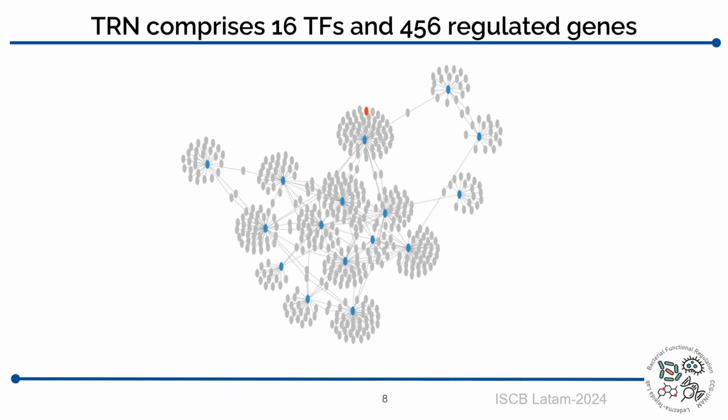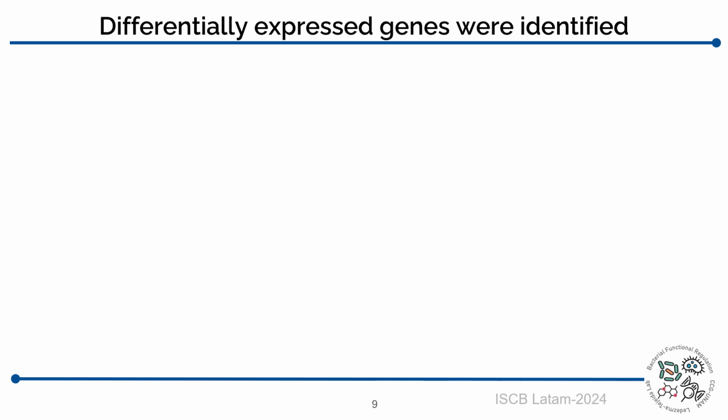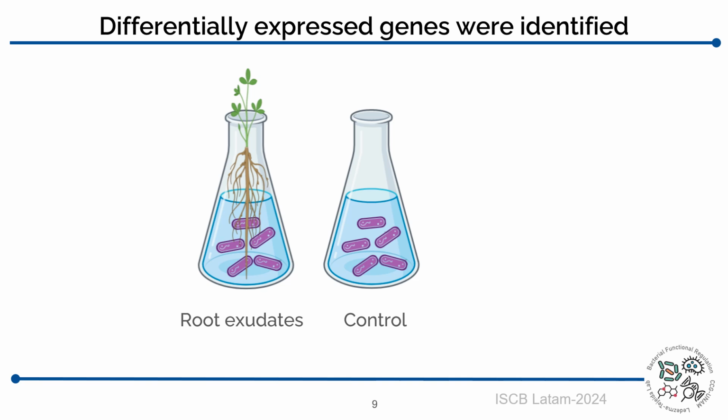We ended up with a regulatory network comprising 16 transcription factors colored in blue and 456 regulated genes colored in gray. Now, the next question that we asked ourselves was, are there any transcription factors regulating symbiosis-related genes? To answer this question, what we did was we grew Rhizobium phaseoli with and without root exudates, and then we performed an RNA-seq analysis to finally identify differentially expressed genes.